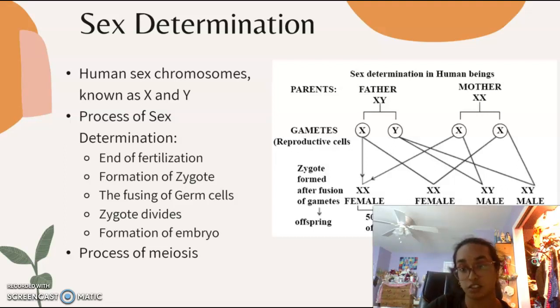The process of sex determination begins after fertilization, a process where male and female germ cells fuse to form a zygote, or a single-celled fertilized egg. Germ cells are those that carry genetic information from the parents to offspring during fertilization, and male germ cells are known to be sperm cells, while female germ cells are egg cells. When the egg and sperm cells fuse, the zygote then divides into multiple cells and later forms an embryo. The embryo includes a combination of a part of each parent's genetic information, including one sex chromosome from each parent.